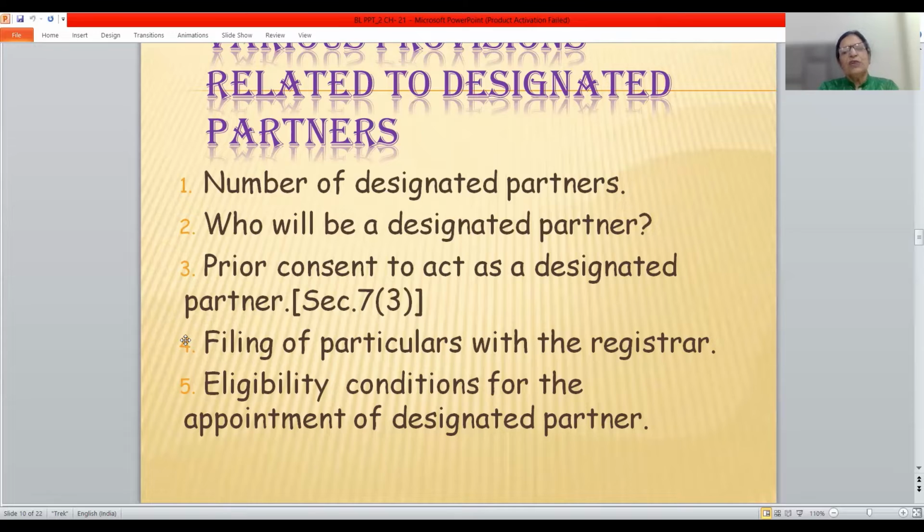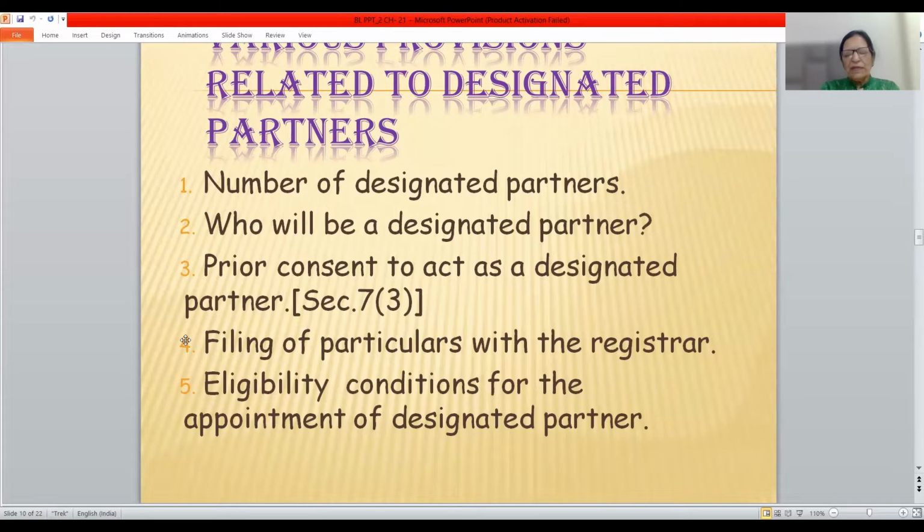For this, new amendment rules have been incorporated in the year 2022. Filing of particulars with the registrar. All particulars are to be filed with the registrar. Any change in the DPs, if a DP ceases to be the DP of the LLP, or any person who joins as a DP, all particulars must be filed with the registrar within the specified time.